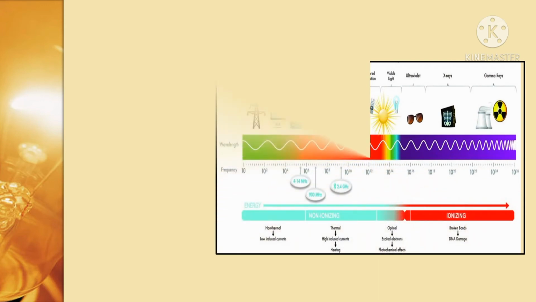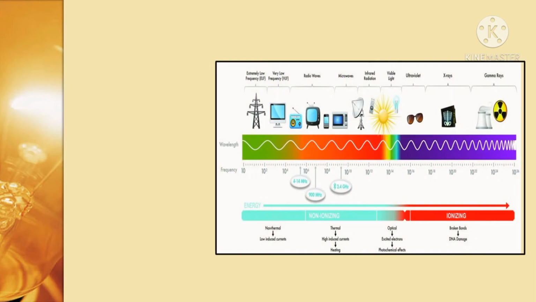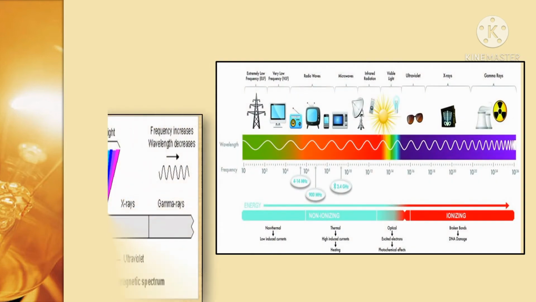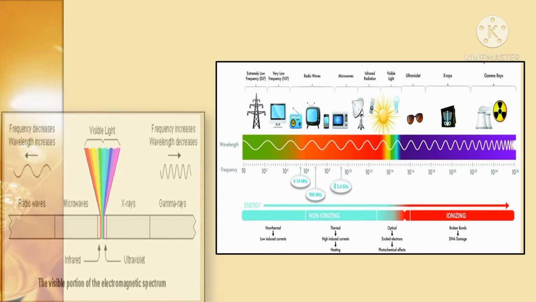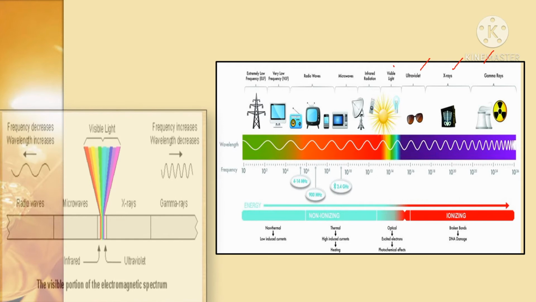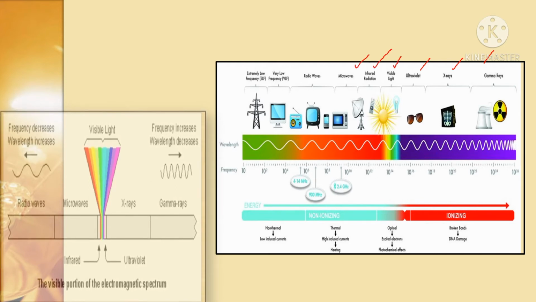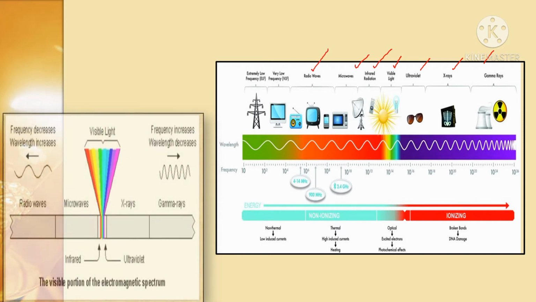Electromagnetic radiation is divided into different radiations based on wavelength and frequency. These are gamma rays, X-rays, UV, visible light, IR, microwaves, and radio waves. See this diagram.